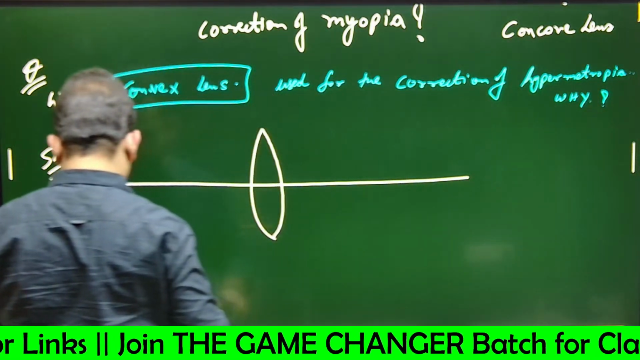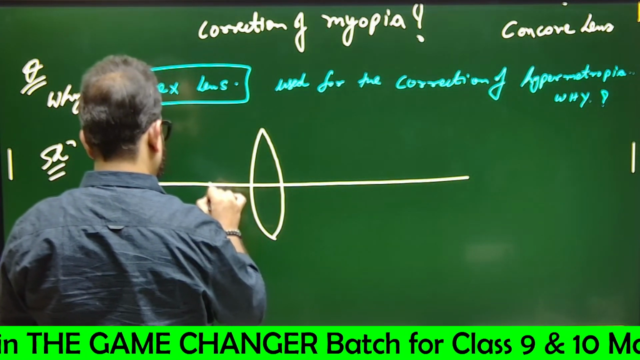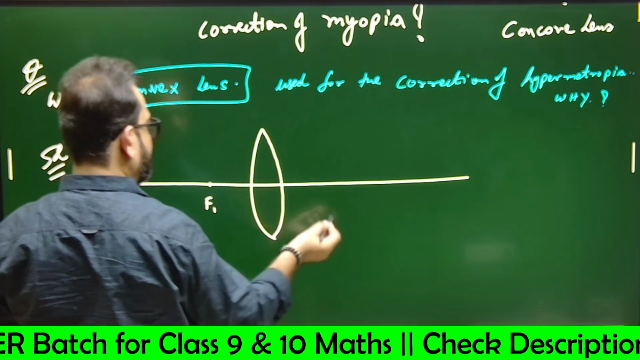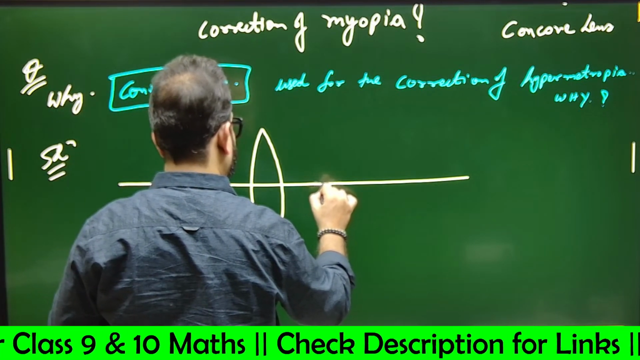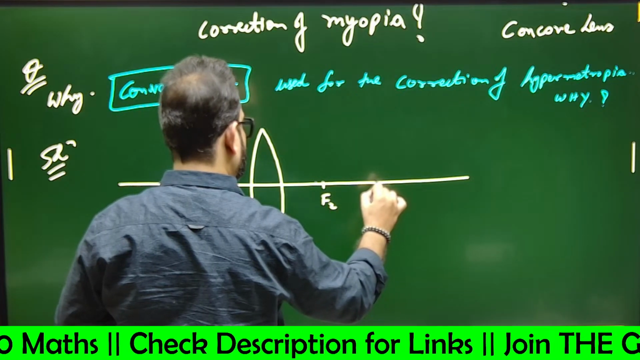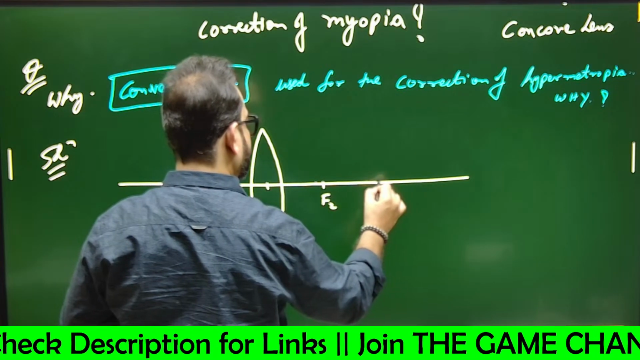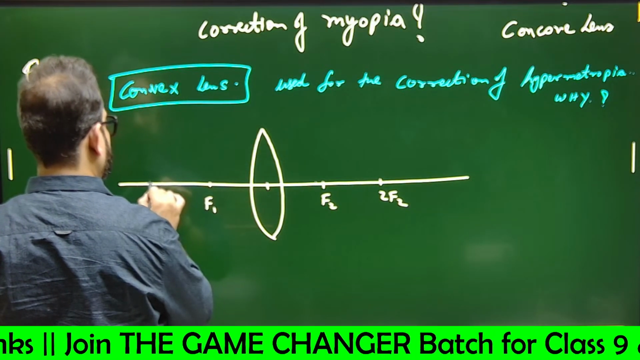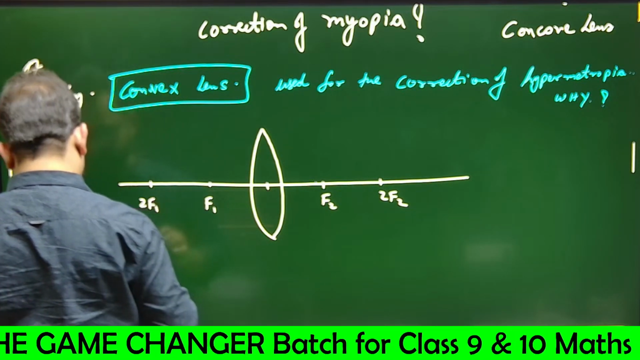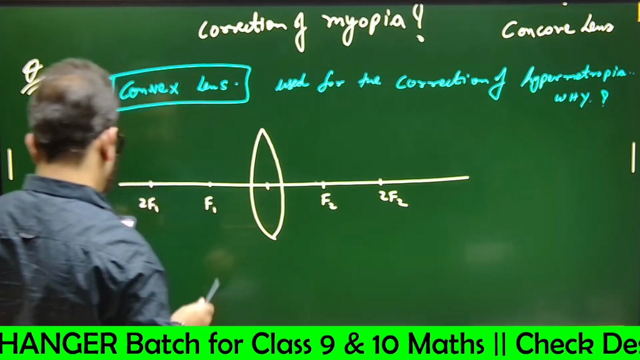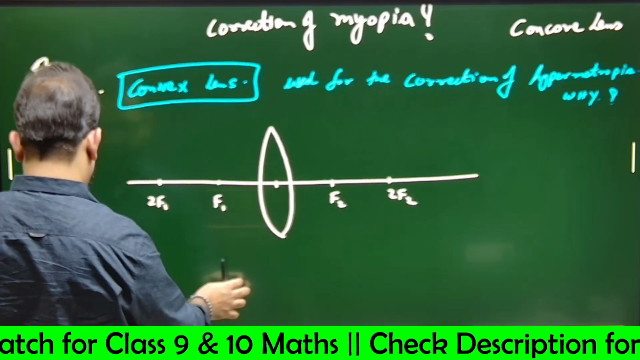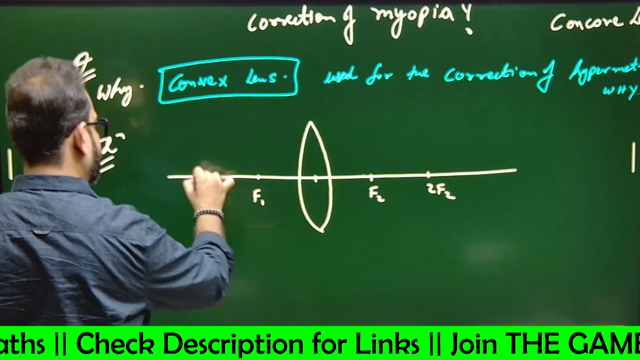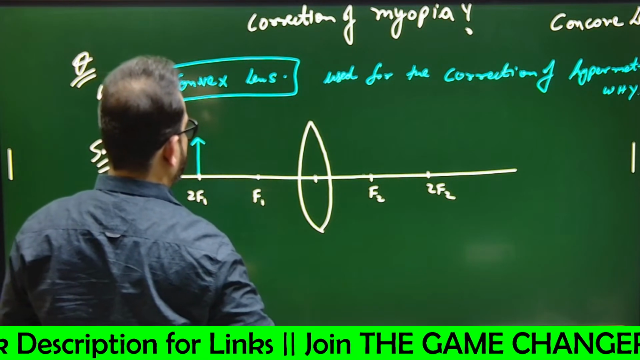Okay, let's say this is F1, F2. Let's draw. This is F1, this is F2, and you can write 2F1 and 2F2. From the center the distance will be the same. Now the object is at 2F1. Let's make the object here. So what will happen?